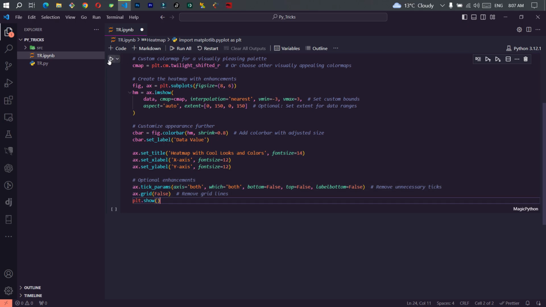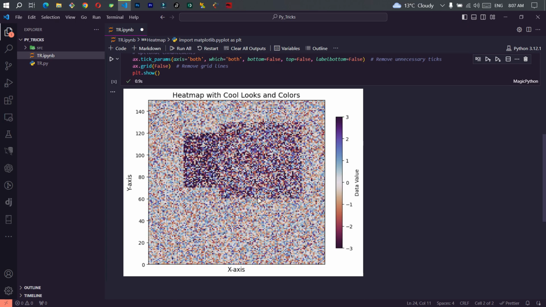Alright, let's run the code and bam! You'll get a pretty heat map. So this is a heat map. These little pixels, as you can see, are our data points. But data visualization isn't just about looking cool, although that's definitely a bonus. It's about telling a story, and these fancy graphs can help you do that in a way that even your grandma will understand. Unless your grandma's a coding whiz, then she'll be super impressed.